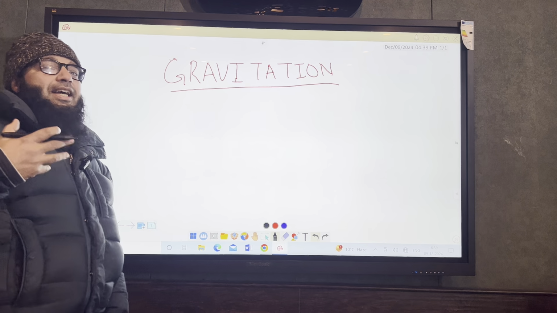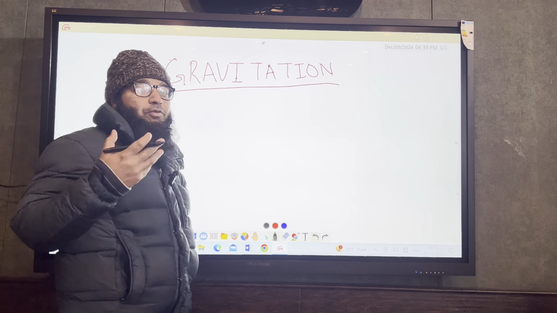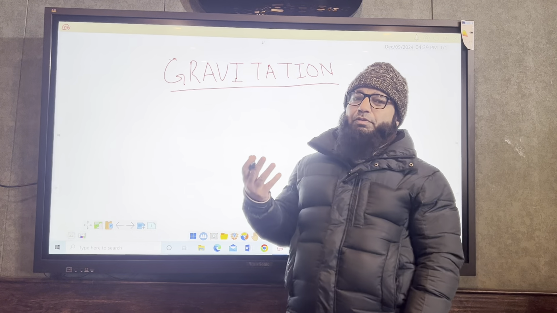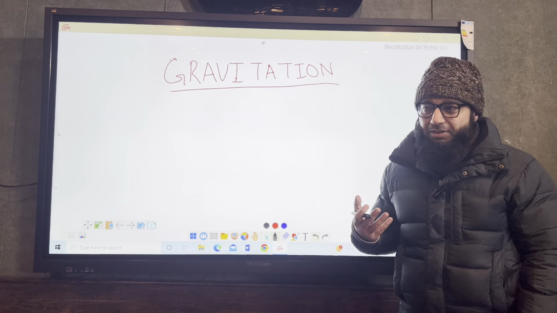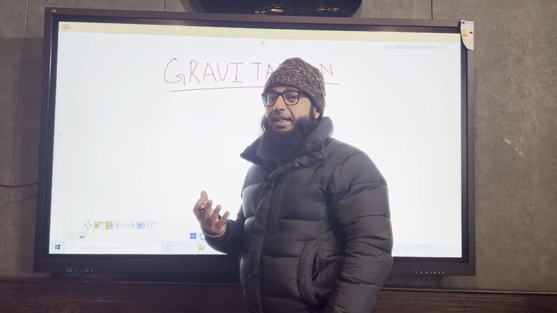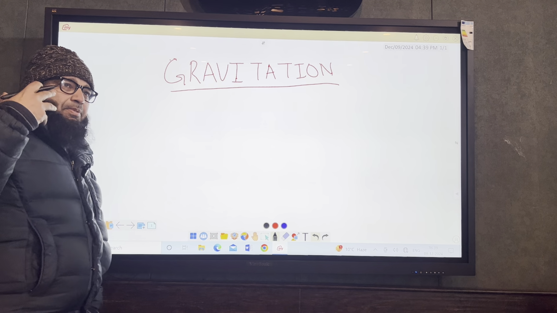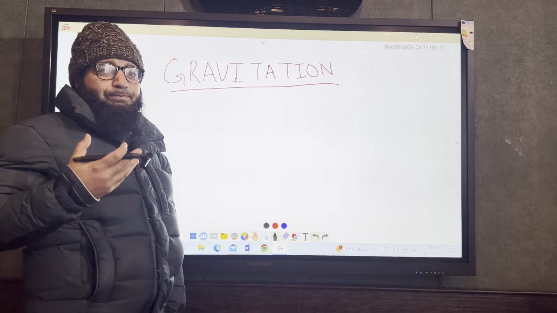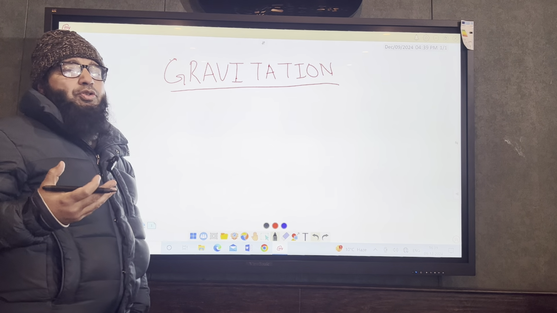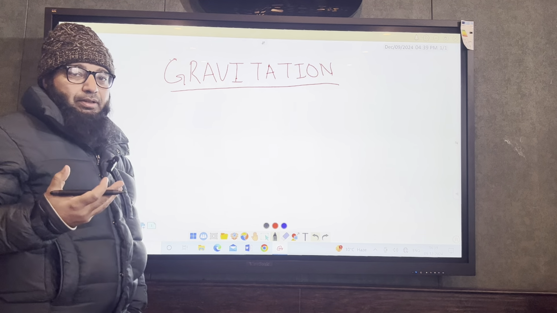अब ये gravitation है क्या actually? It is actually an attractive force, right? So there are two types of forces, one is repulsive and one is attractive. लेकिन जब भी हम gravitation की बात करेंगे, it is a attractive force. अब यहाँ पे आपको याद रखना पड़ेगा that every body in this universe attracts every other body, right?